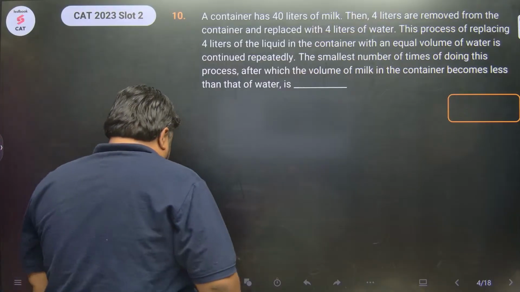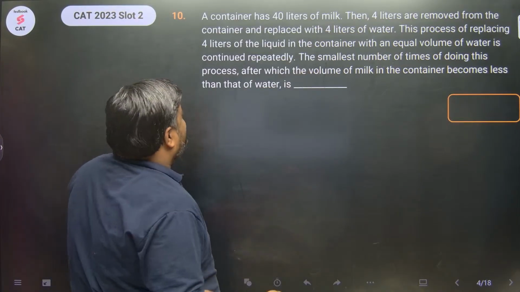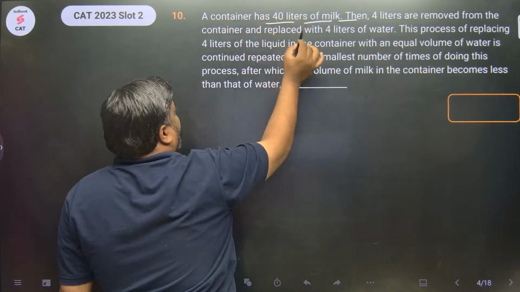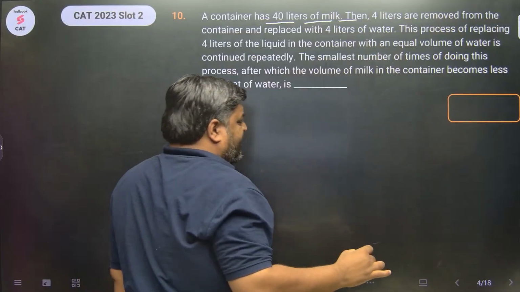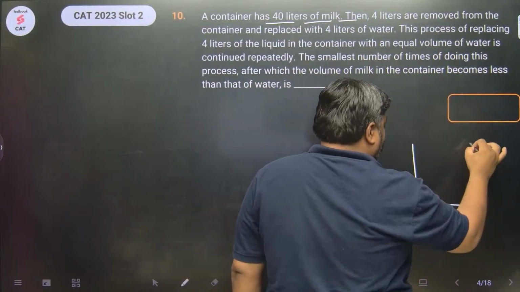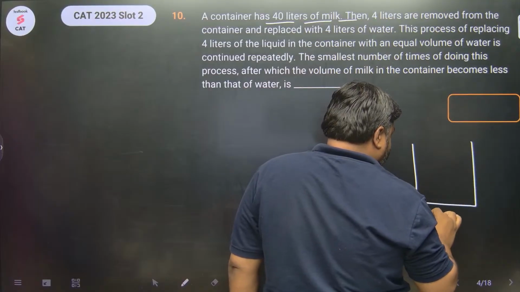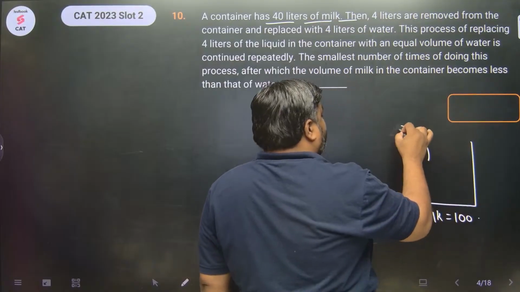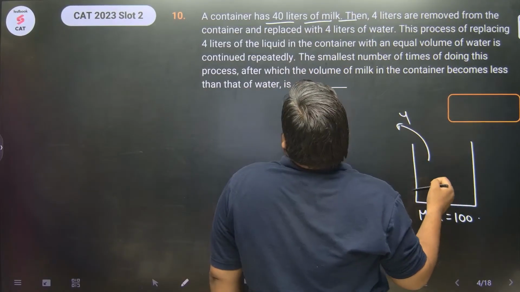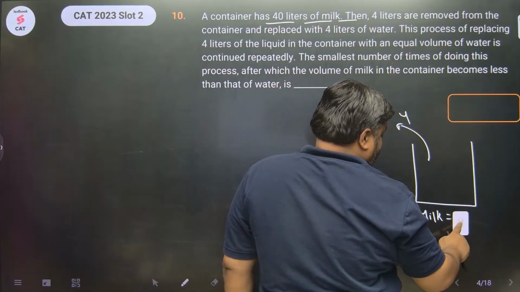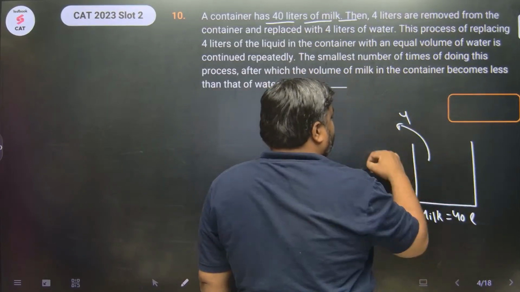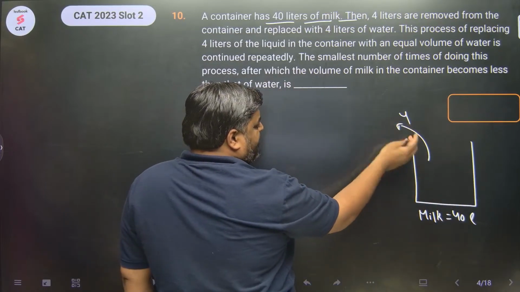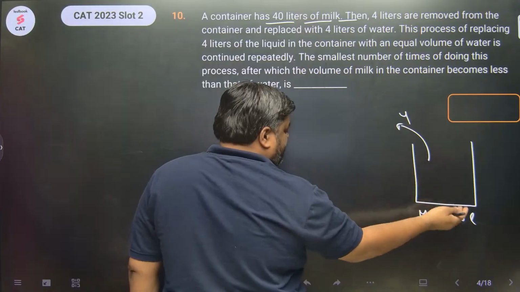Removal and replacement, one of the favorite topics of CAT from recent years. There is a container which has 40 liters of milk. Then 4 liters of it is removed and replaced with water. Initially it was milk and milk only. Milk is 40 liters. You are taking 4 liters out of it, so technically you are taking out 10%. 4 liters is nothing but 10% of 40 liters.